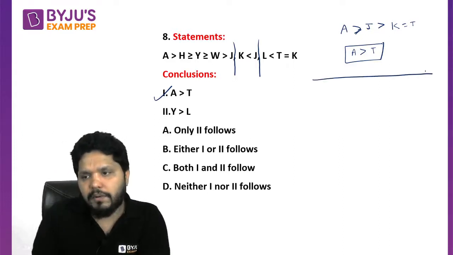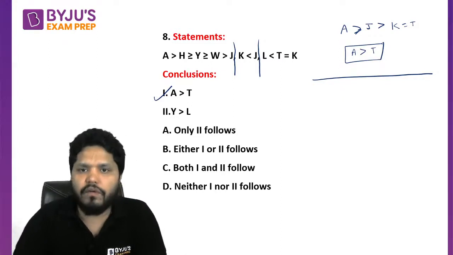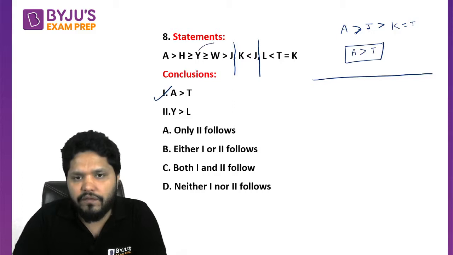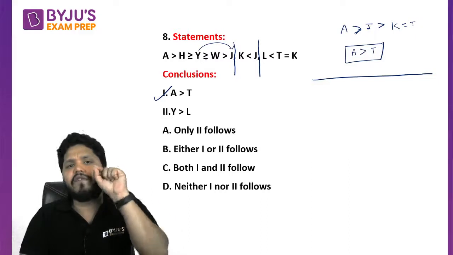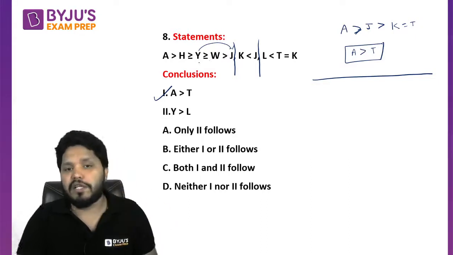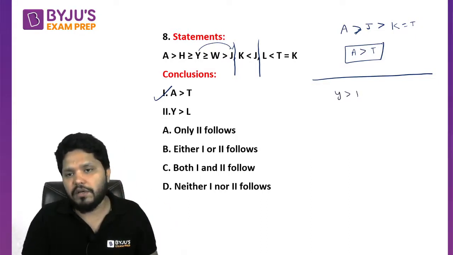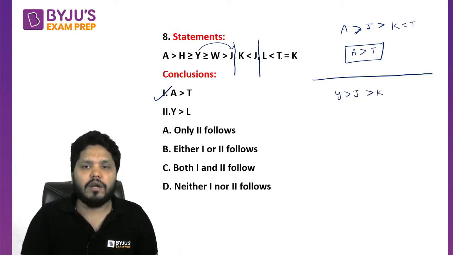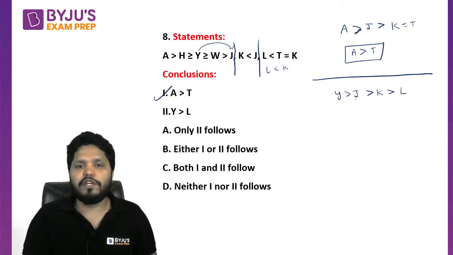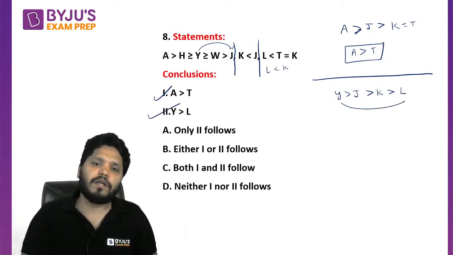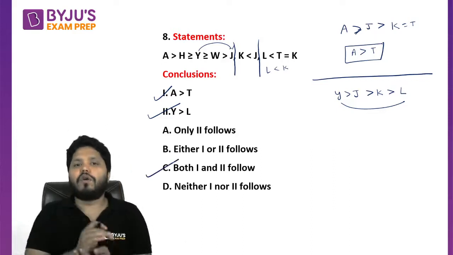Now if you see statement number 2, whether that is correct or not, Y is greater than L. Is it true or not? Y and L relationship. Y is greater than J always, because Y is either equal to W or greater than. Even if it is equal to W, W is always greater than J. That means Y should always be greater than J. And J is always greater than K, and K and T are equal. From here I can also say L is less than K. That means K is greater than L also. So Y should be greater than L also. That means both 1 and 2 follow in this question.